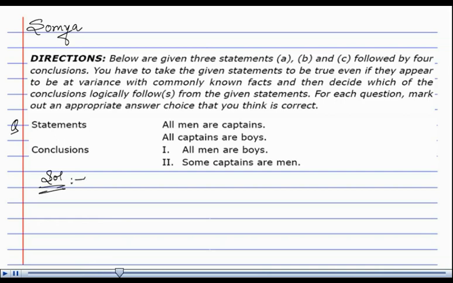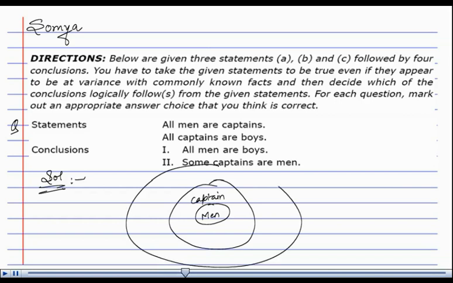All men are captain. If this is the ground for all the men, then they all fall under the captaincy. For the second statement, all captains are boys. So, if this is the graph to represent boys, captains and men fall under the category of boy. For the conclusion, all men are boys. Here, we can clearly see that this option is obviously correct because all the men fall under the category of captain, which are indeed boys. So option number 1 is correct.